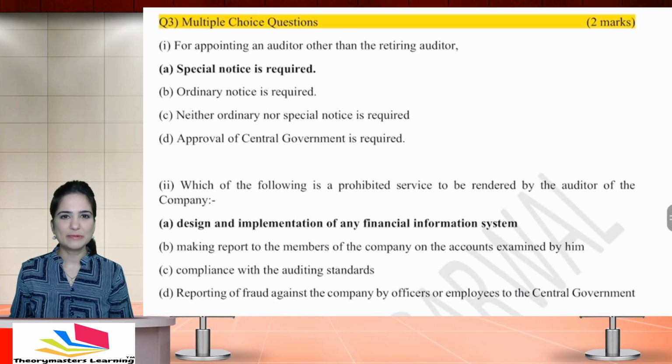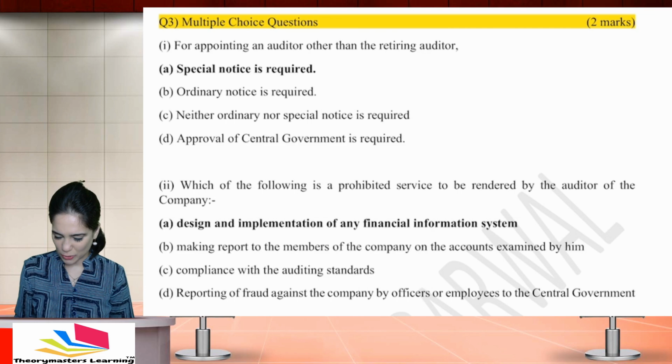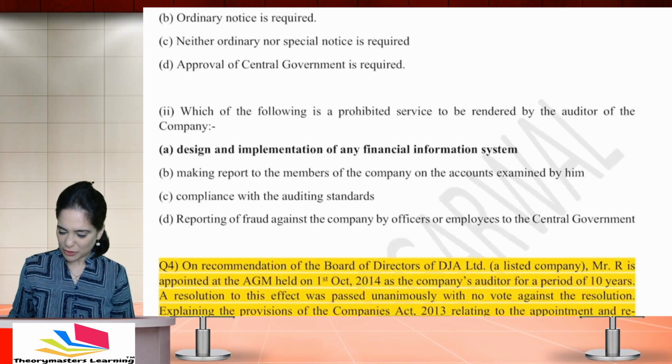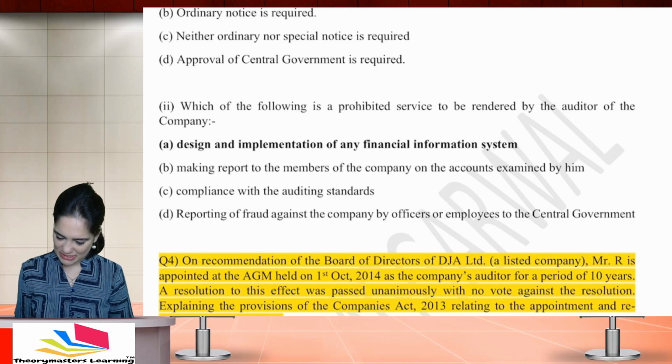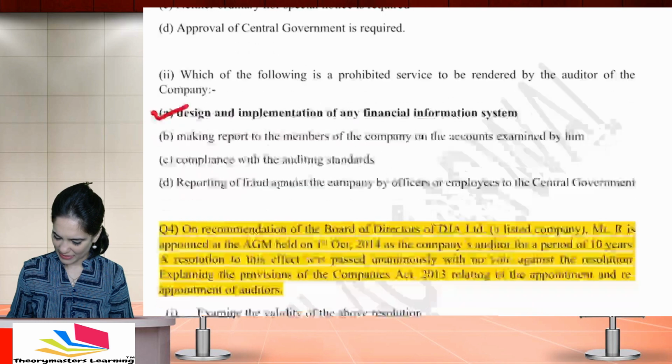Next, we had multiple choice questions. For appointing an auditor other than retiring auditor, special notice is required. So correct option is A. Which of the following is a prohibited service to be rendered by an auditor? That is designing and implementing the financial information system.